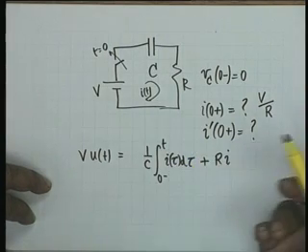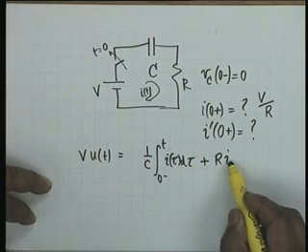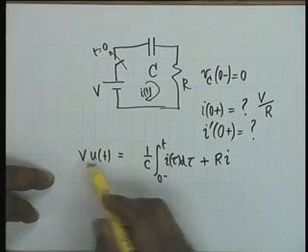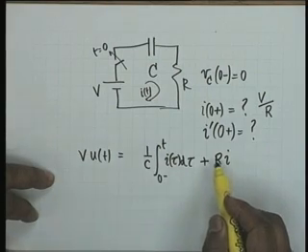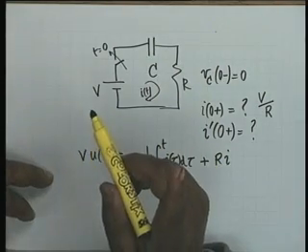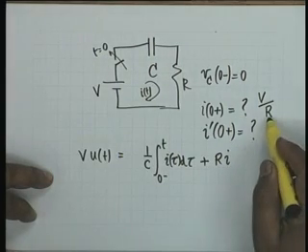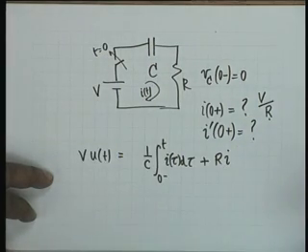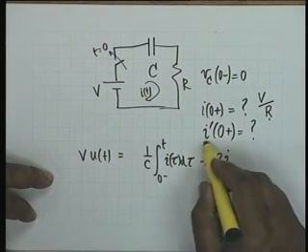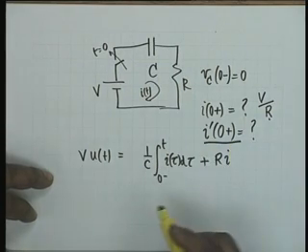I of t does not have an impulse component, and therefore I of 0 plus shall be equal to V divided by R. That is all. At 0 plus, u(t) is equal to 1. All right. So we could have found this out from the differential equation also. To find out I prime of 0 plus, that is a more interesting exercise.